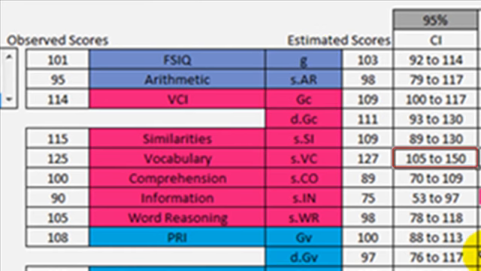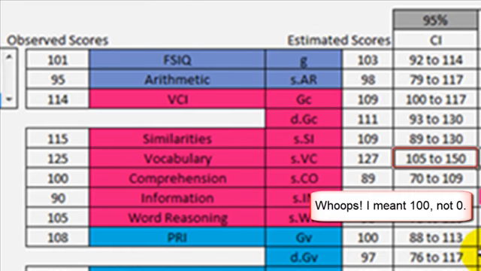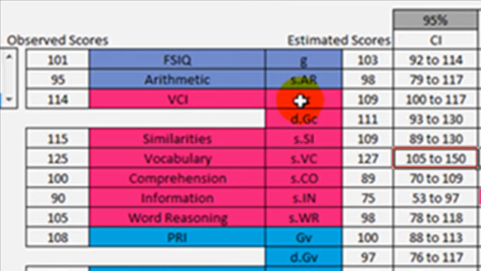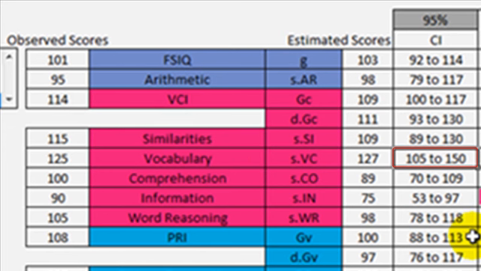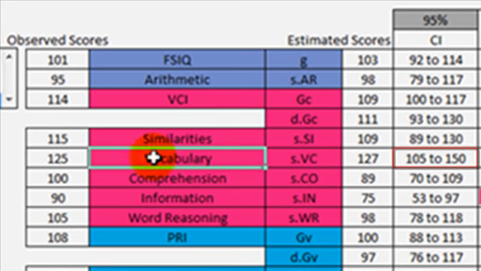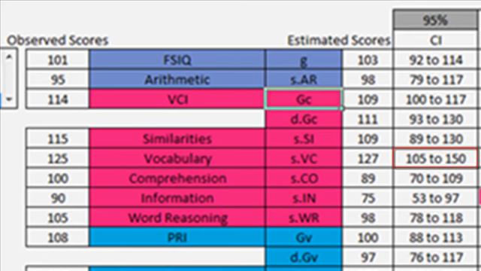If this confidence interval contains 0, then we can't be confident that the vocabulary score is different from GC. Here it's 105 to 150. That's a very wide interval, but it doesn't contain 100. Therefore, we can say, look, there seems to be a specific strength for vocabulary above and beyond what we've already accounted for in GC, which in turn includes G. So apart from G, apart from GC, vocabulary is high for this person.